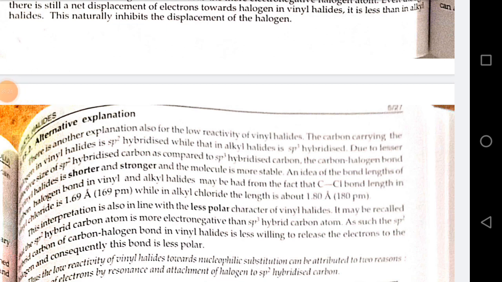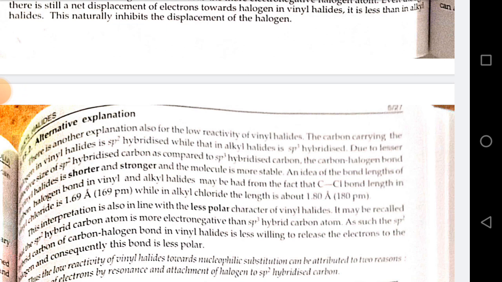An idea of the bond length of the carbon-halogen bond in vinyl and alkyl halide may be had from the fact that C-Cl bond length in vinyl chloride is 1.69 angstrom, while in alkyl chloride the length is about 1.80 angstrom.